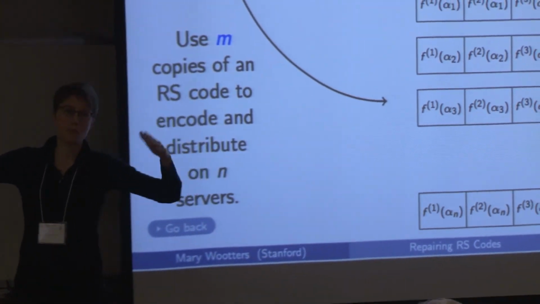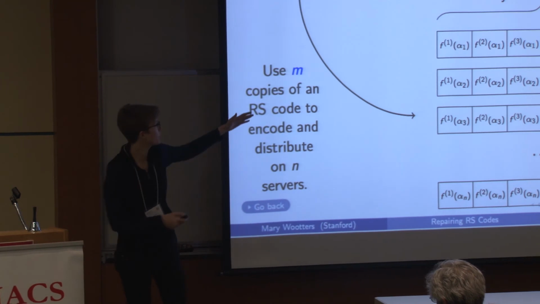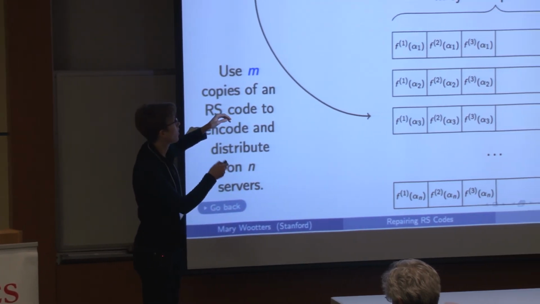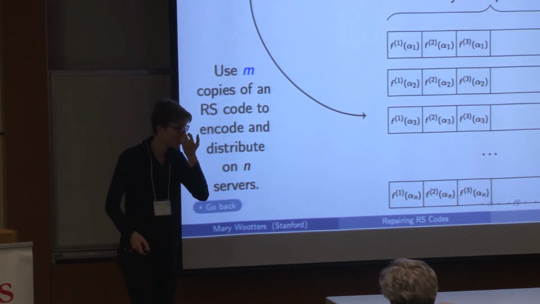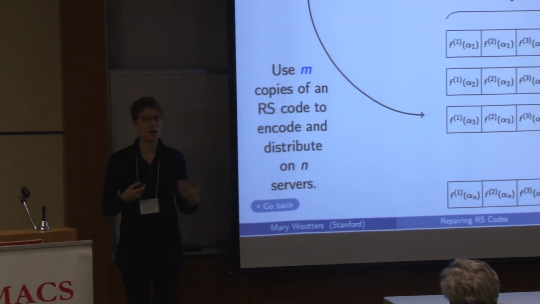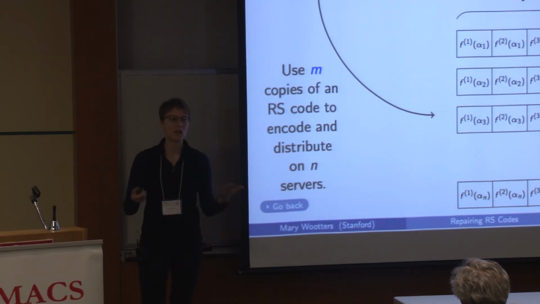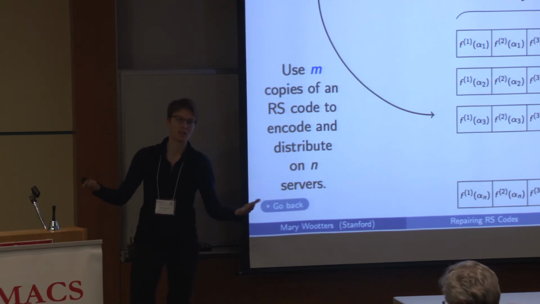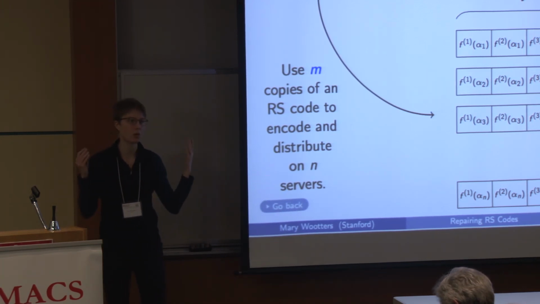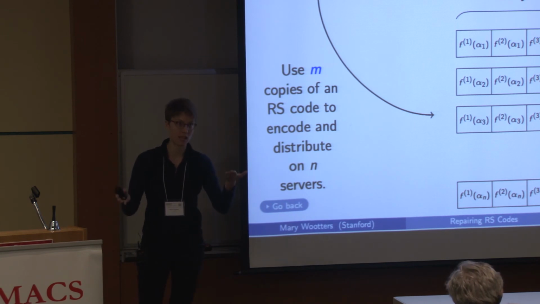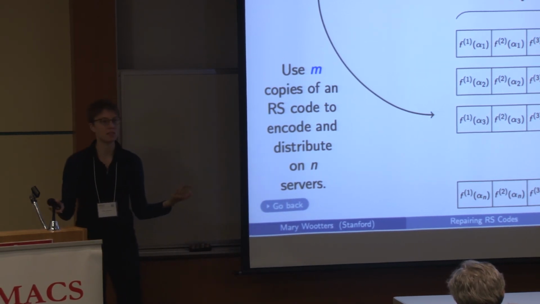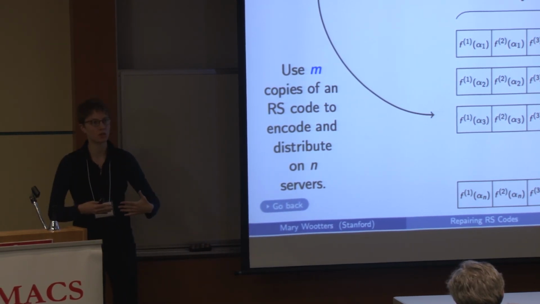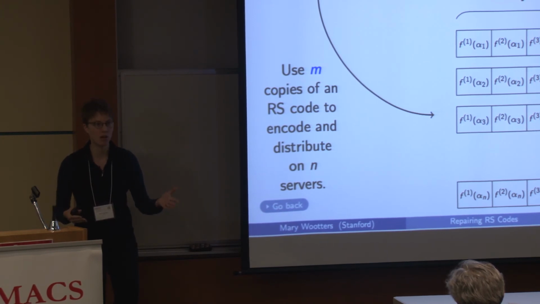And I'm going to stripe this scheme across these different servers. So this alpha 1 server gets all of the polynomials evaluated at alpha 1. And so now what happens when server alpha star fails? I need to tell each of these n servers, hey, alpha star failed. So either I can just broadcast it and it's free, or I have to actually tell them, in which case it is k times t bits. But then what happens is that they return to me whatever they would have returned to me before, multiplied by m.